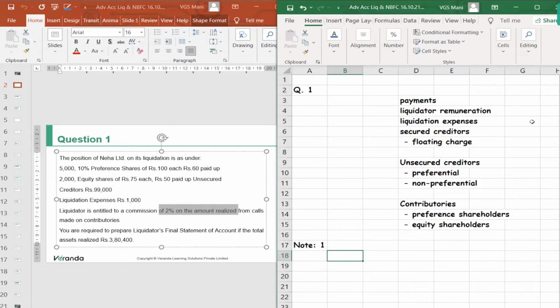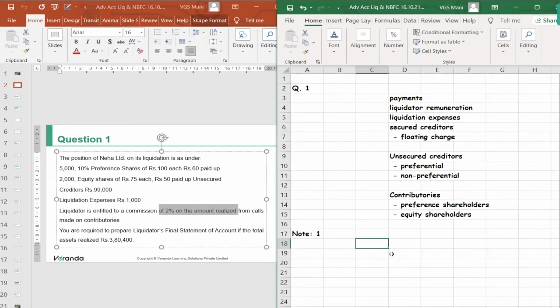Now, before proceeding further, first you need to know how much calls you are going to make from contributories. So total assets realized 3,80,400. In which first liquidation expenses how much?